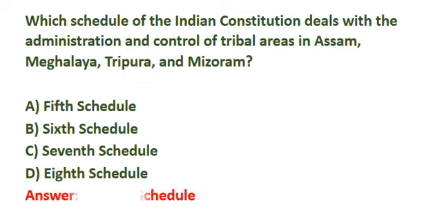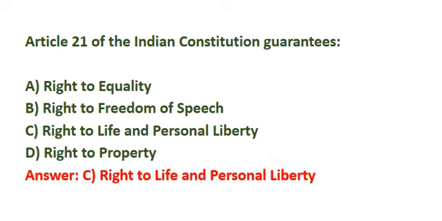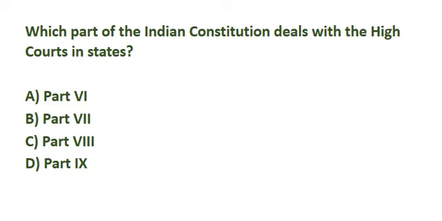Correct answer is option B, 6th schedule. Article 21 of the Indian Constitution guarantees. Correct answer is option C, right to life and personal liberty. Which part of the Indian Constitution deals with the high courts in states? Correct answer is option C, Part 8.